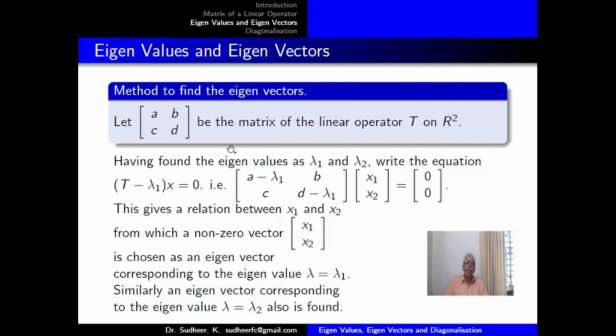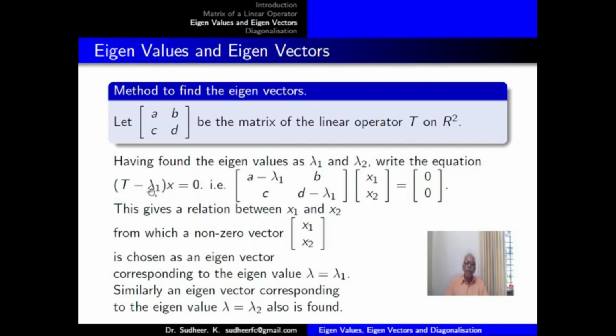Now the method to find the eigenvectors in the general case. Suppose T is a linear operator on R2 and A, B, C, D is the corresponding matrix. We write the equations (T minus lambda1 I)x equal to 0 and (T minus lambda2 I)x equal to 0. The matrix [A minus lambda1, B; C, D minus lambda1] acting on (x1, x2) equal to (0, 0) will give values of x1, x2, and that will give the eigenvector corresponding to the eigenvalue lambda1.